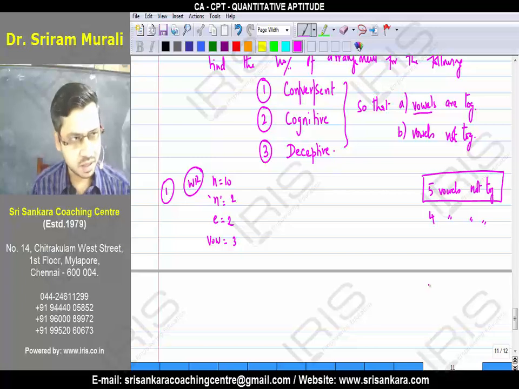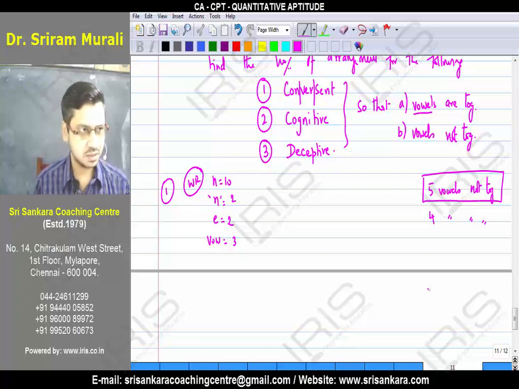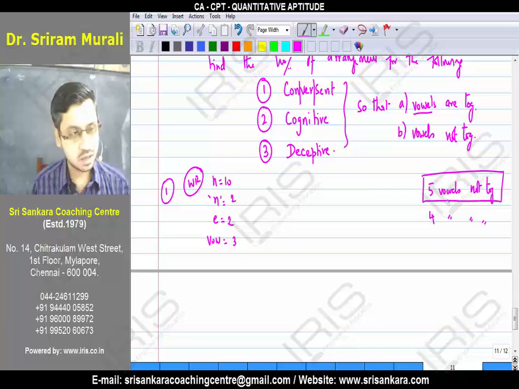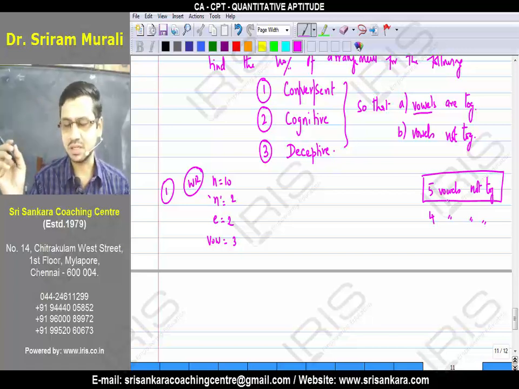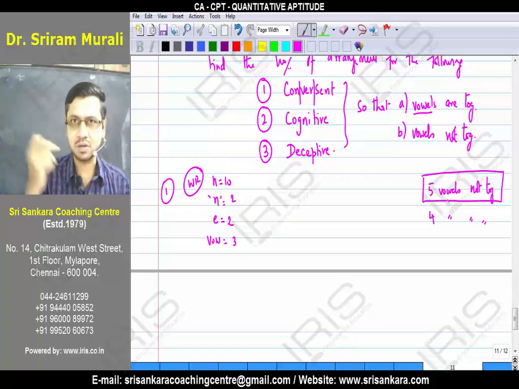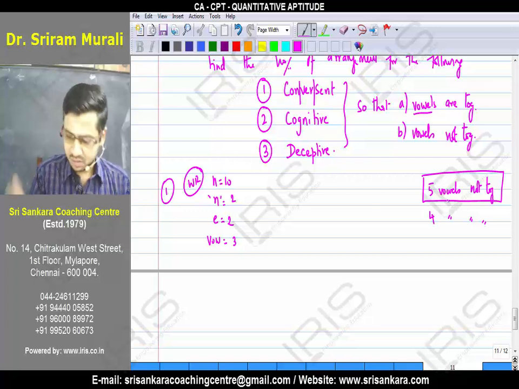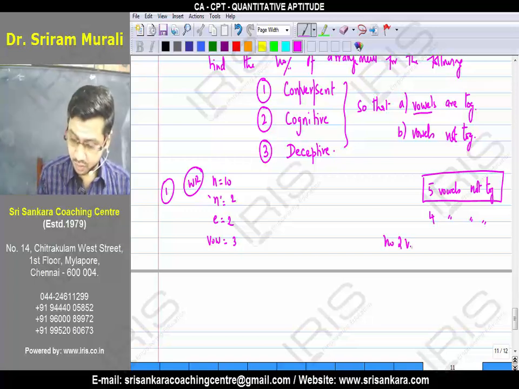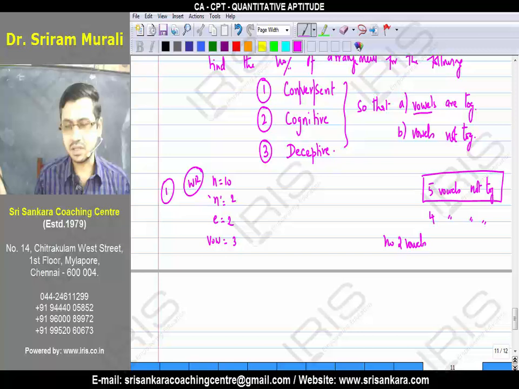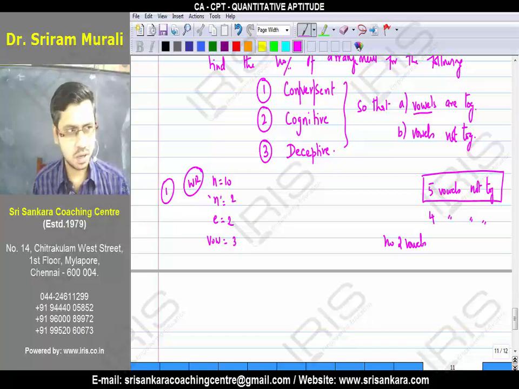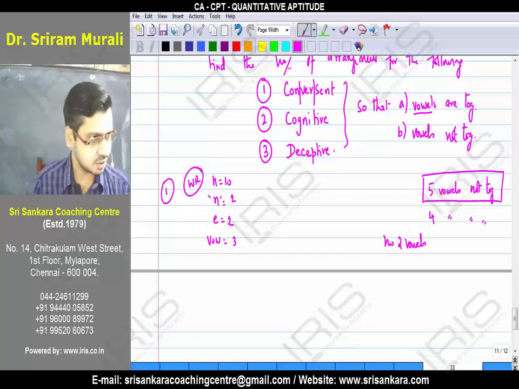When 5 bubbles are not together, can I say 4 bubbles are not together? When maximum is not together, can we say minimum is also not together? If I say no 2 bubbles are together, then everything is not together.